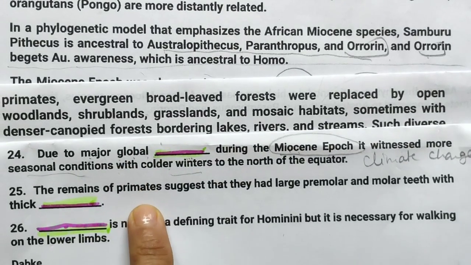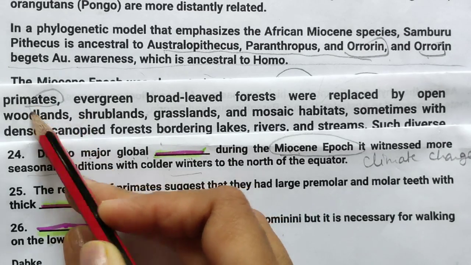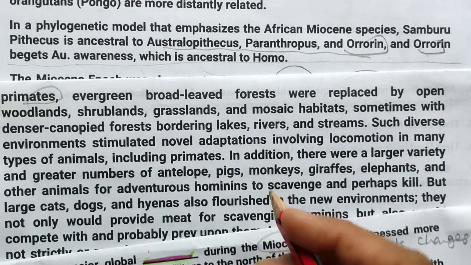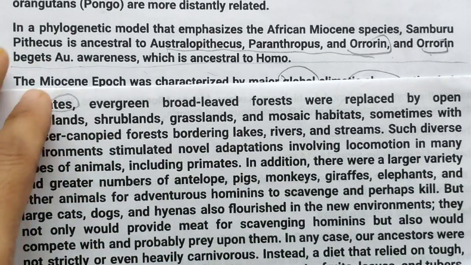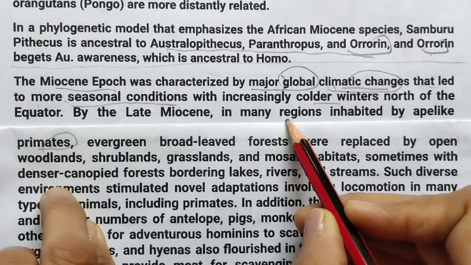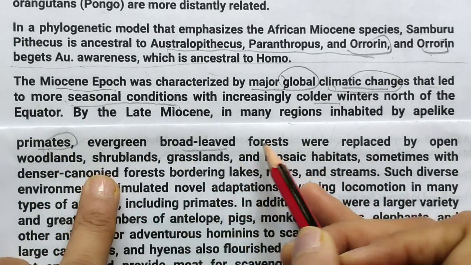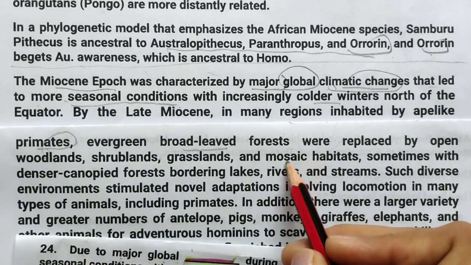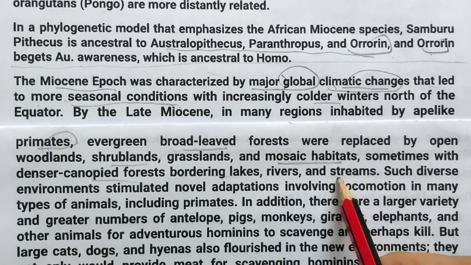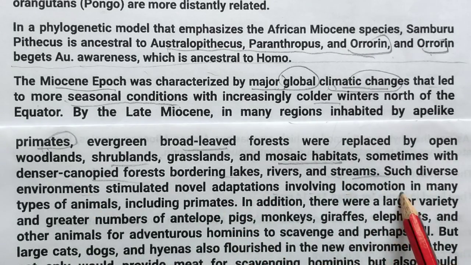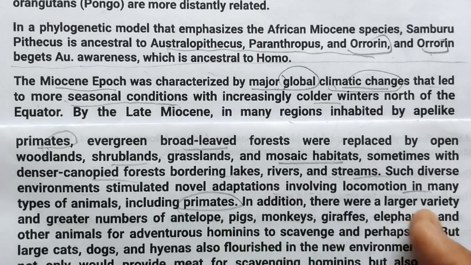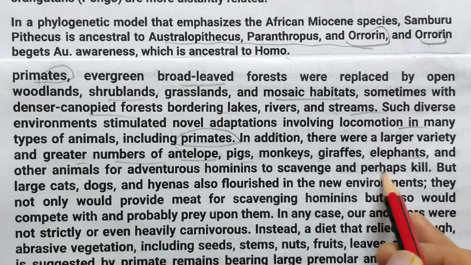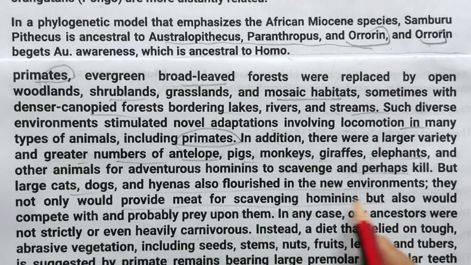So the next question is, the remains of primate. So primate is here, suggests that they had large premolar and molar teeth. Okay, so primate is there, and let's finish this passage. In many habitats like primates, even broad-leaved. So I am looking for premolar and molar teeth with thick. So let's find it. Mosaic shrublands teeth. We are looking for premolar and molar teeth. So here including primates, there were a larger variety, great number of antelope, pigs, giraffe, elephant. So they are not talking about any teeth and all.